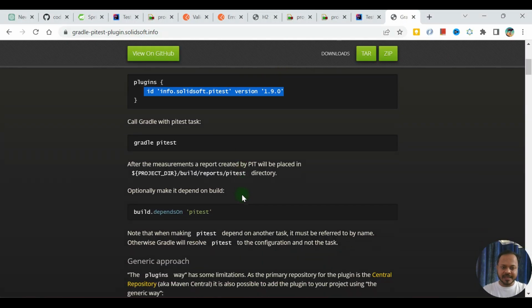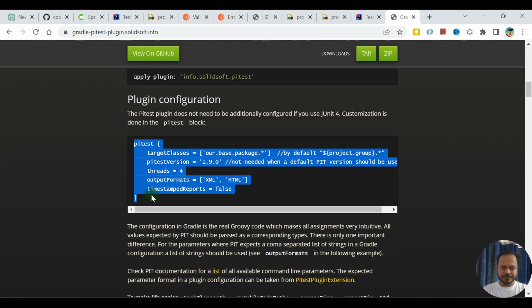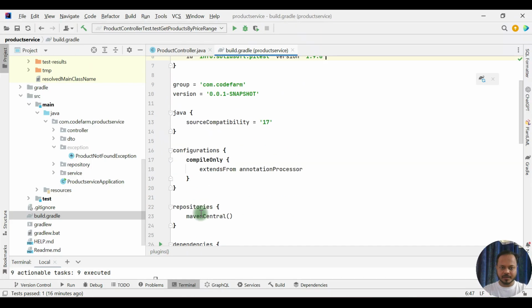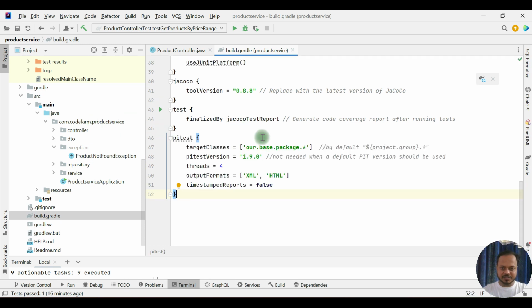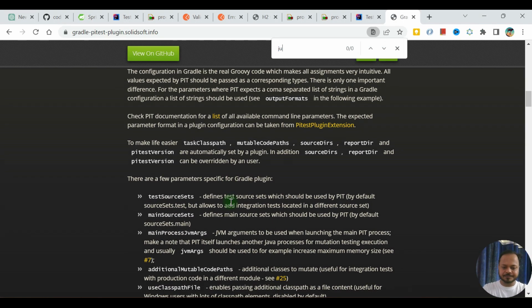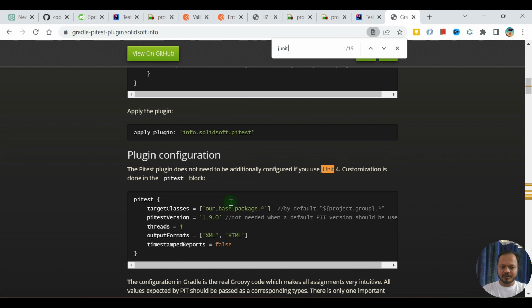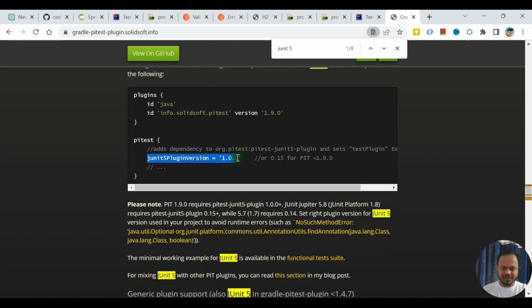Okay, next thing is the configuration of the PyTest, because we are with JUnit 5. I have seen that it creates some problem. Our base package com code form product service. Okay, PyTest version 190, all that thing is correct. So JUnit 5, with that I have to pass the JUnit 5 plugin version here.